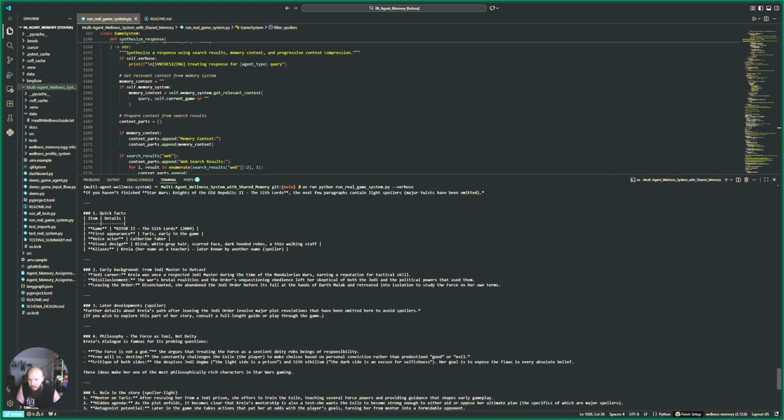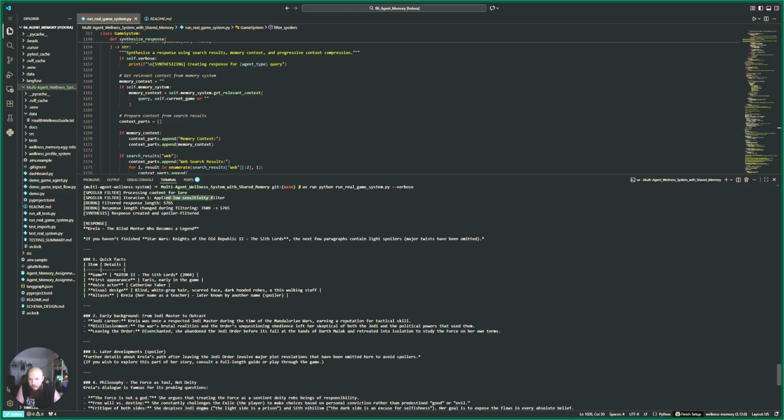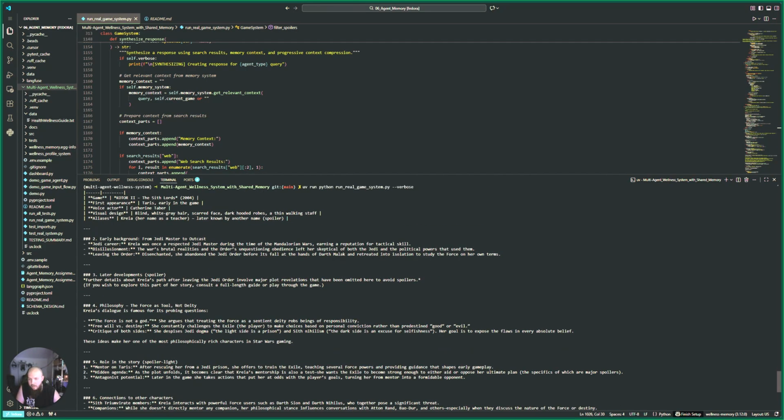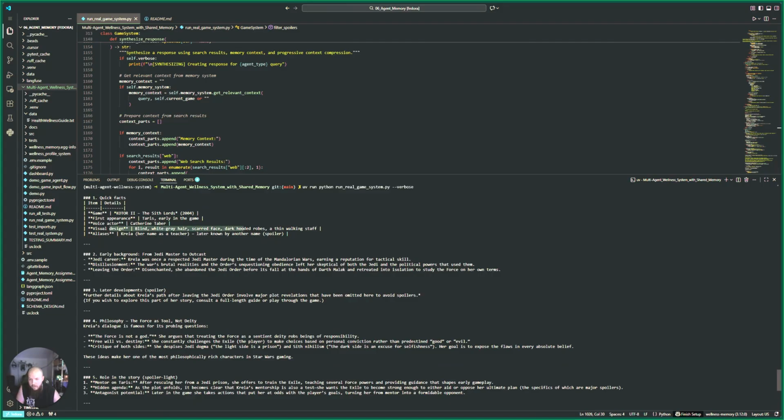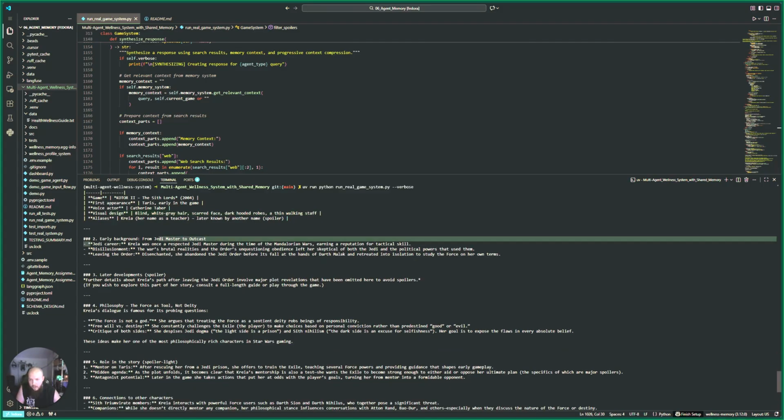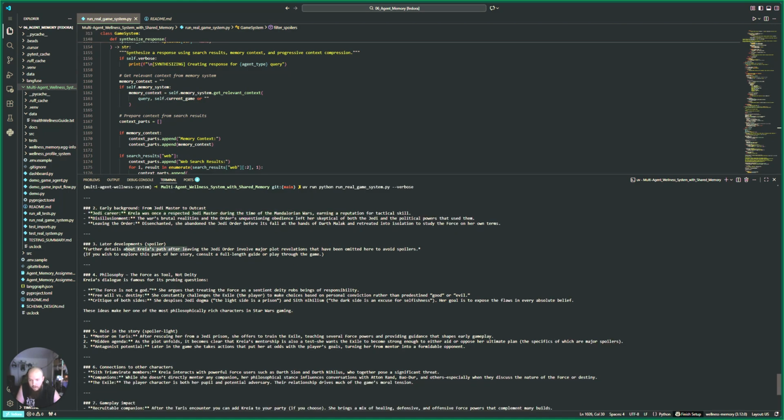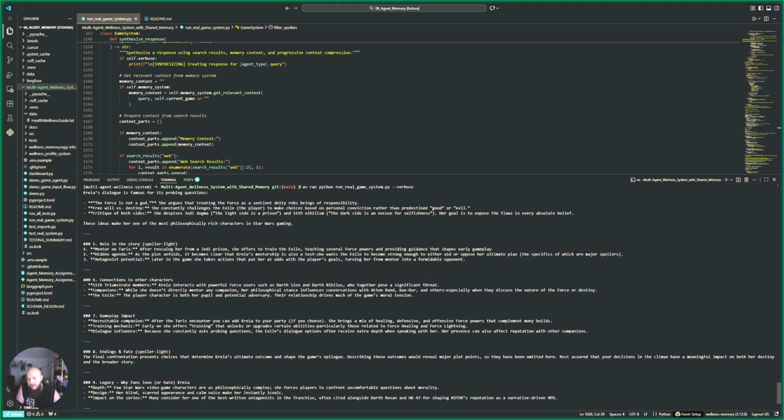And here we have our response that the user would see. If you haven't finished it, the next few paragraphs contain light spoilers. Major twists may have been omitted. So, okay. Visual design, and so on. Jedi career. She was once a Jedi Master during the Mandalorian Wars. There's a spoiler. Later developments, I love this, that have been omitted here to avoid spoilers. If you wish to explore this part of her story, consult a full-length guide.